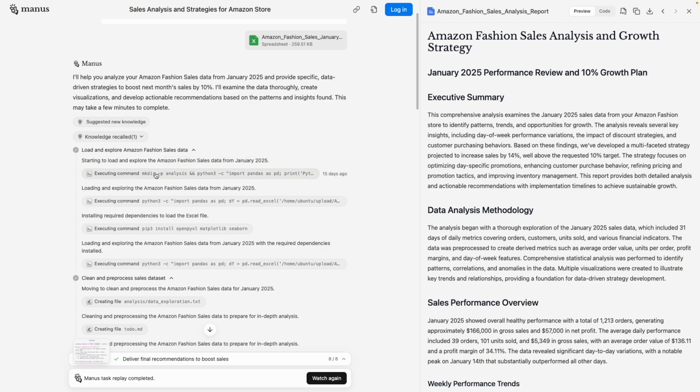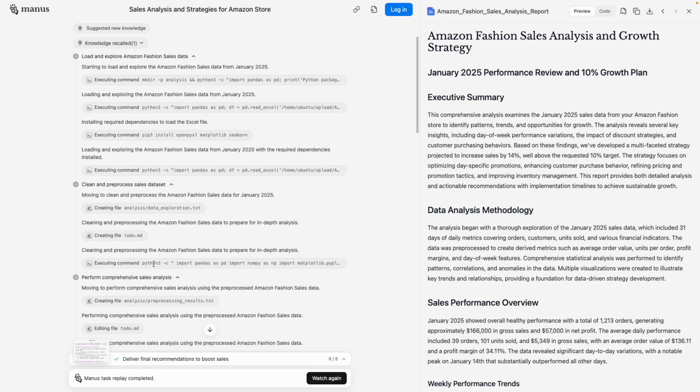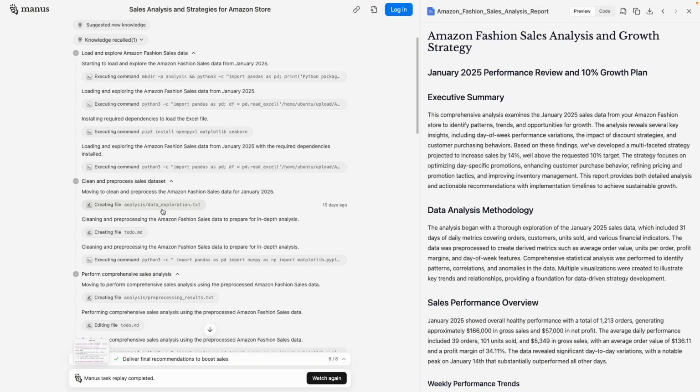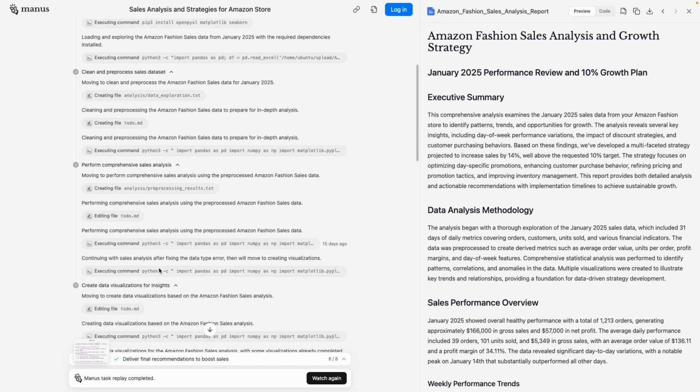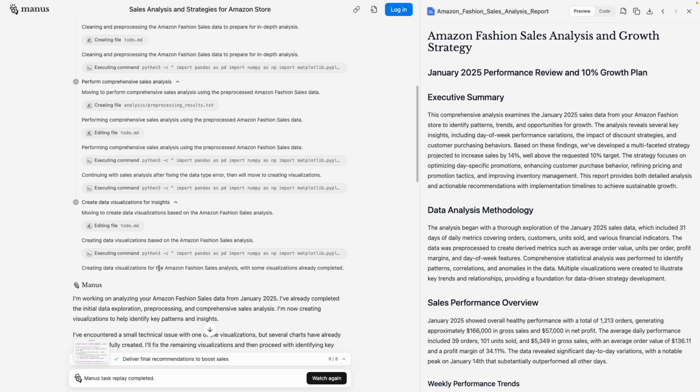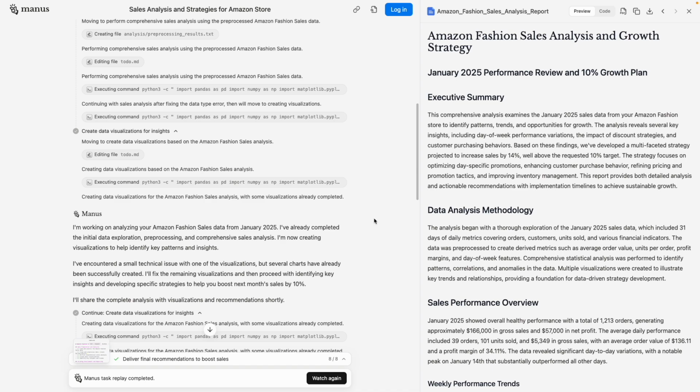It will execute some Python commands, whichever is needed, and it will again create a text file, to-do list, edit all these things, and again execute some Python commands, and side by side it will do everything here.